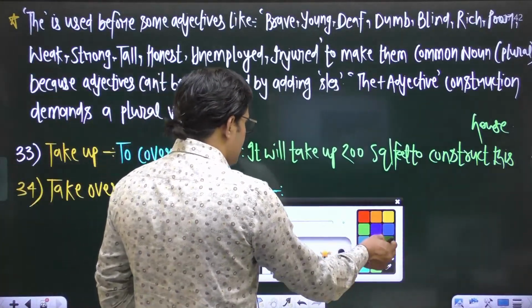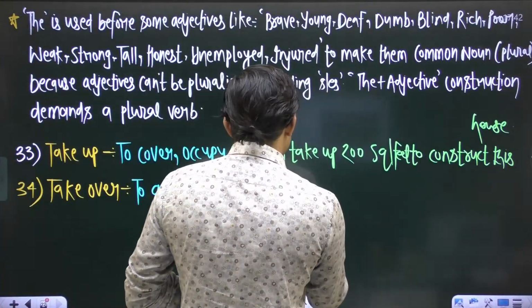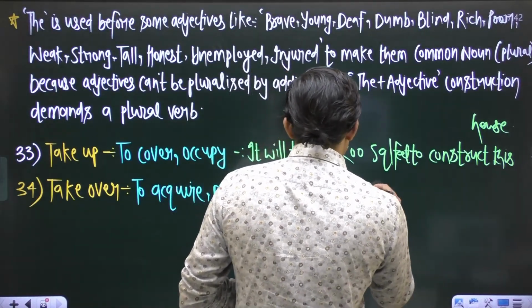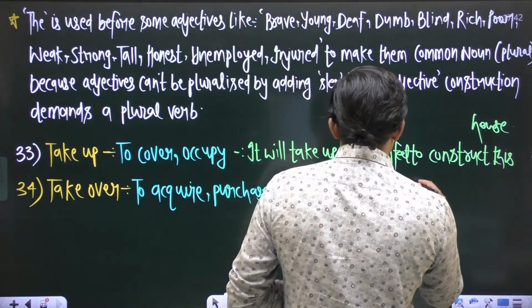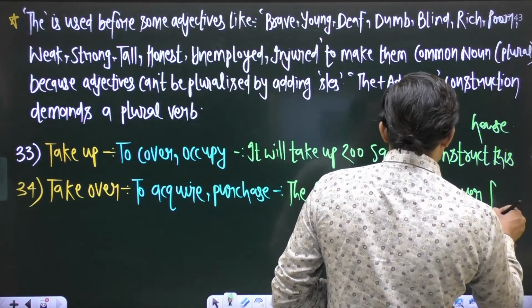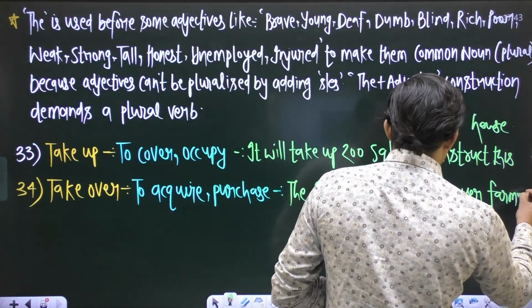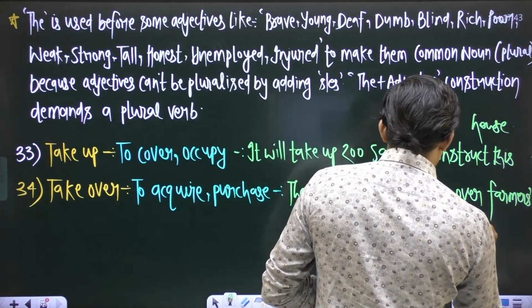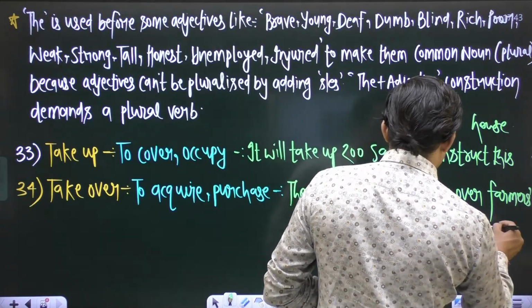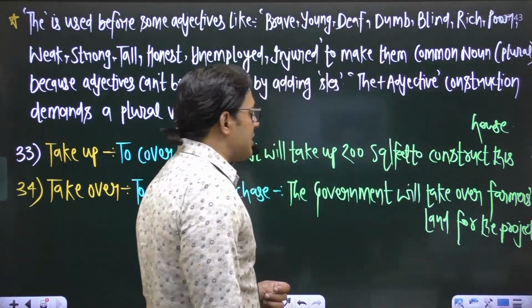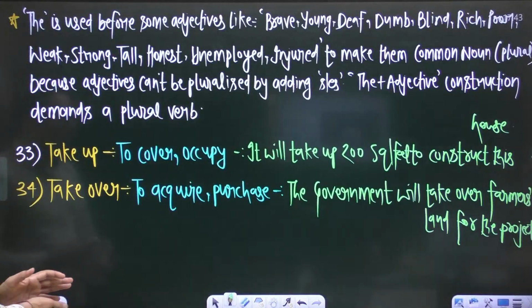Sentence, you can say, the government will take over the farmers' land for the project. The government will take over the farmers' land, right, for the project.